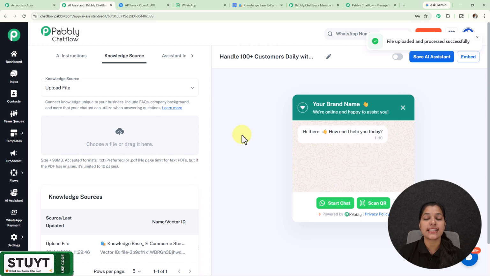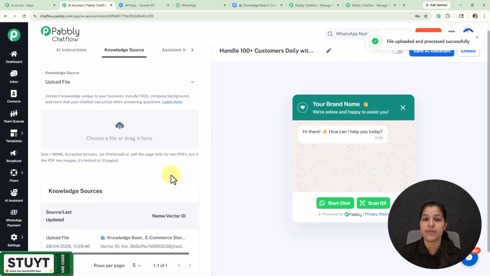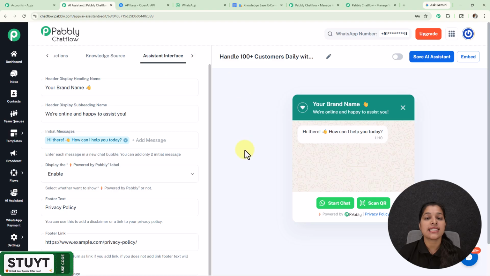And here you can see that my file has been uploaded and processed successfully, and we are getting the name and the vector ID of our knowledge base. So this shows that we have successfully provided the knowledge base to our AI assistant according to which it is going to respond. Now let's configure this assistant interface.